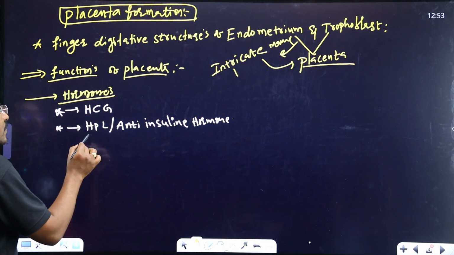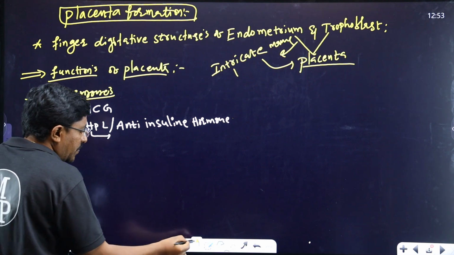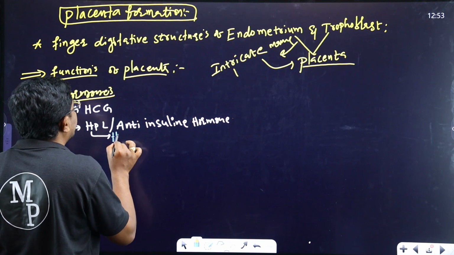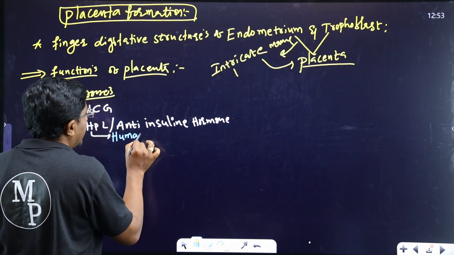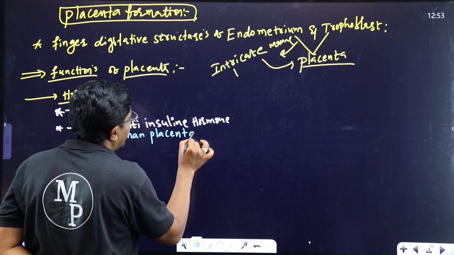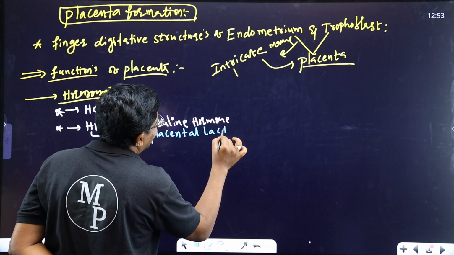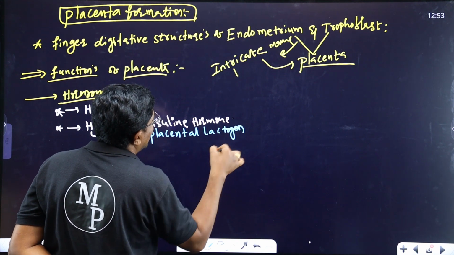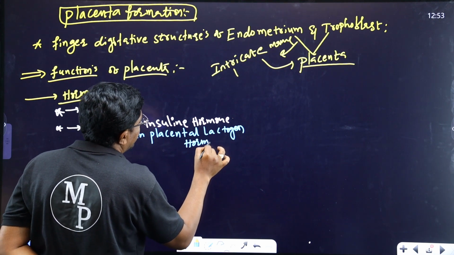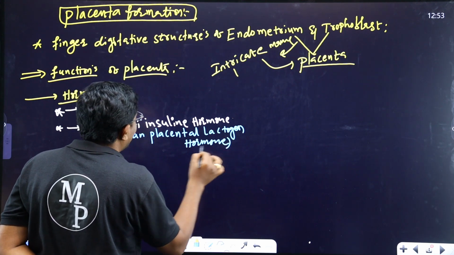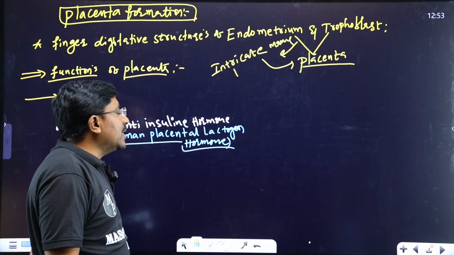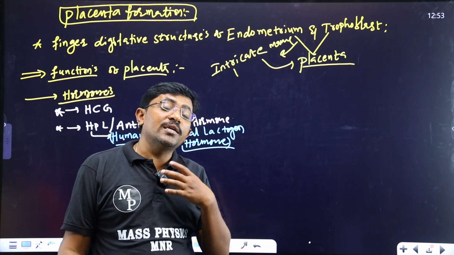What is the abbreviation for HPL? HPL means human placental lactogen hormone. It acts as an anti-insulin. What is the role of insulin?